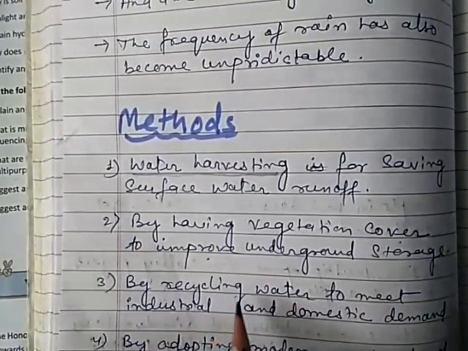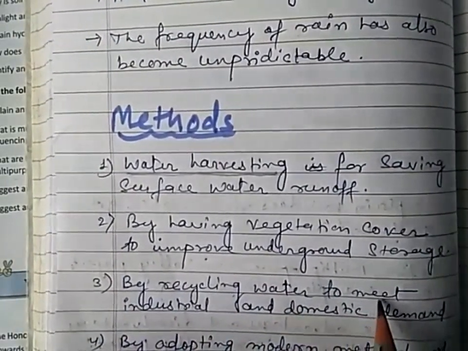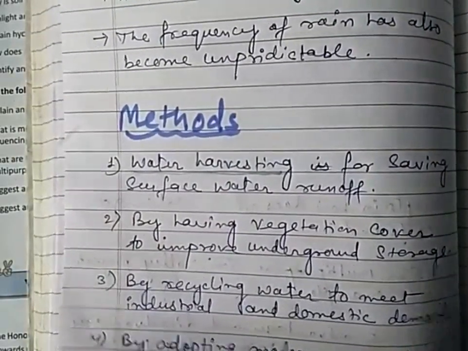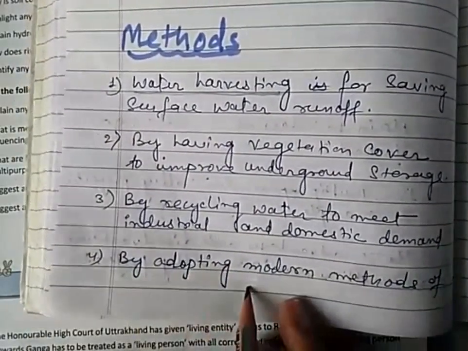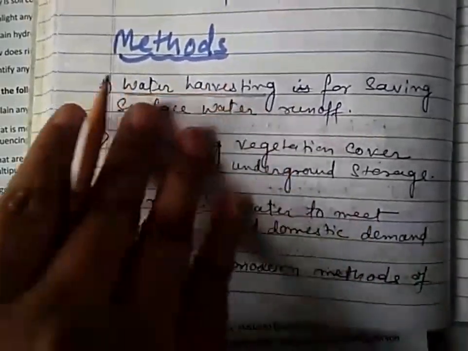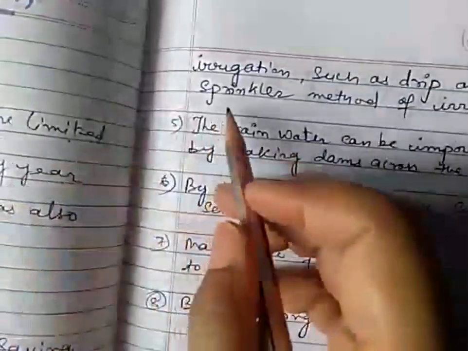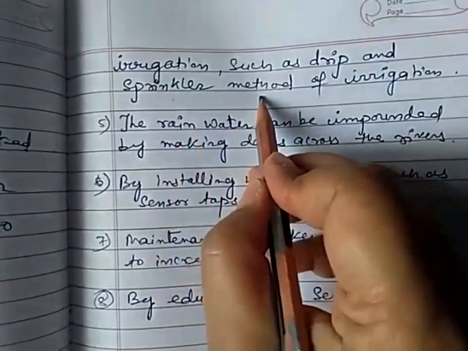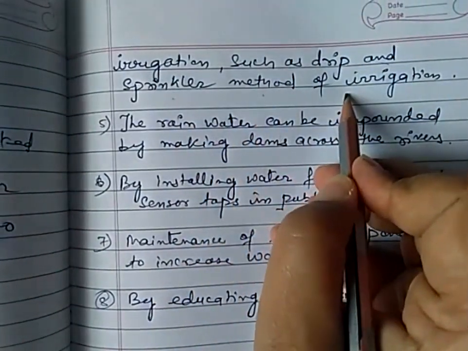By recycling water to meet industrial and domestic demand. By adopting modern methods of irrigation such as drip and sprinkler irrigation.